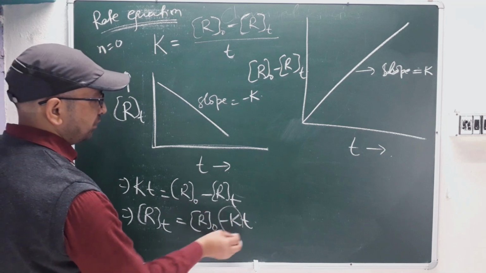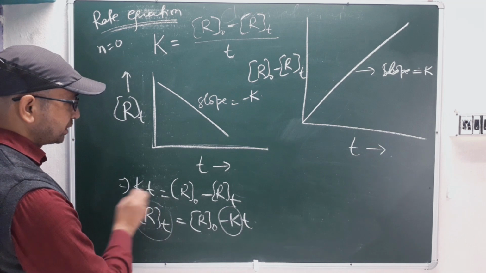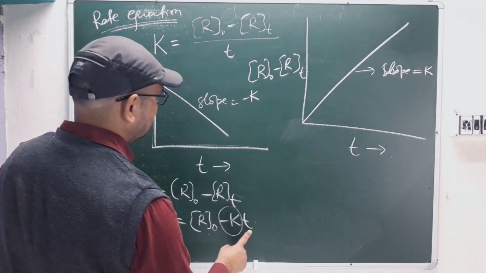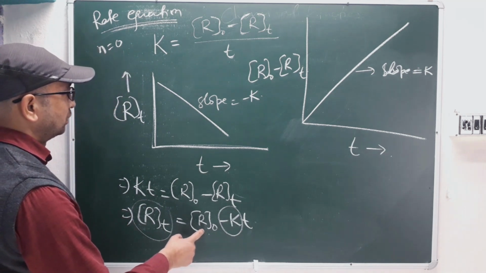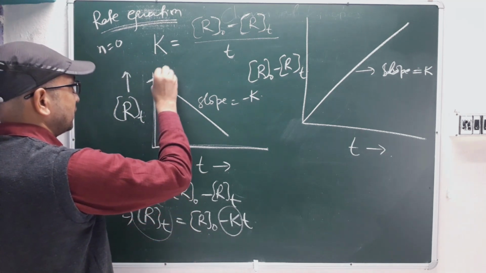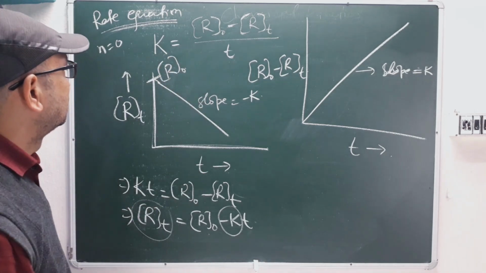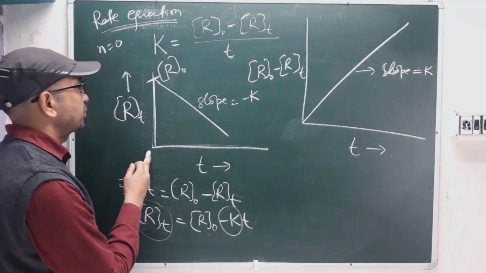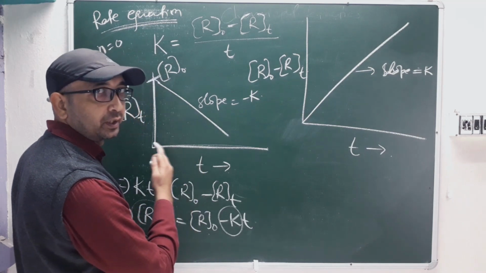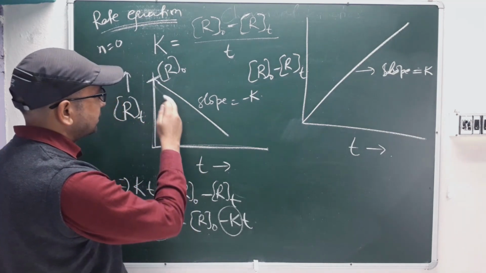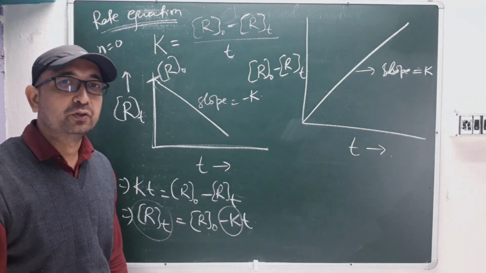Okay, so this will be the slope, right? R0 and t. For this Rt, this is the y-axis, and this is time. This R0 will be your intercept. Initially, at this place, we can say it is R0, because it is starting from the maximum concentration at time equal to 0, right? As time is passing, the concentration is decreasing. So this slope you will get. So in total you will get 3 graphs for a 0th order reaction.